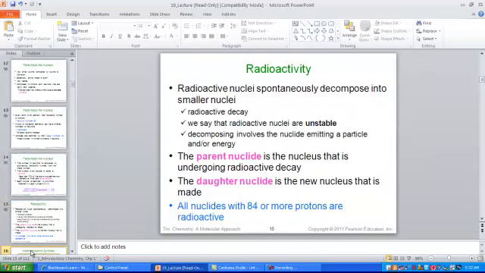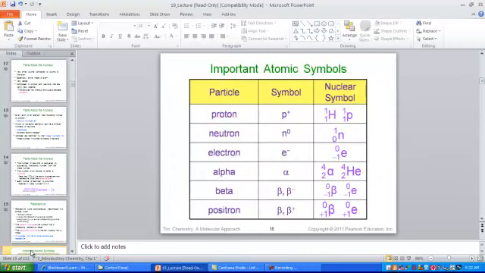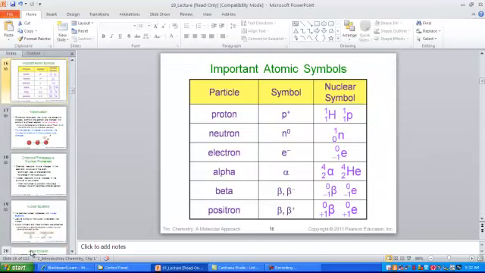And because the nuclei are unstable, they're trying to create a more stable arrangement by emitting particles. A light energy perhaps, an actual particle such as alpha or beta, but they're trying to arrange themselves to create a proton to neutron arrangement that meets the criteria of stability. The parent nuclide is the one that is unstable, and it gives off what's called a daughter nuclide, the more stable arrangement. And again, when we say spontaneous, it doesn't give an indication of how long it takes, but just that it is occurring. Take a moment and look at these important atomic symbols.